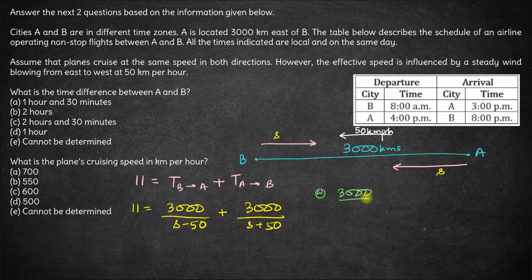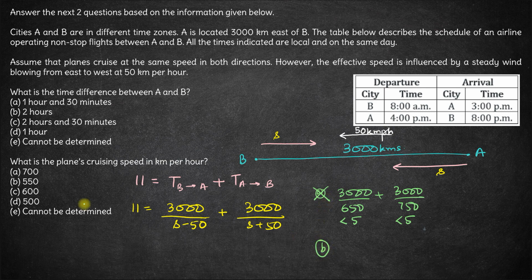The right hand side is 3000 upon 700 minus 50, which is 650, plus 3000 upon 700 plus 50, which is 750. Now this number is definitely less than or equal to 5 and this number is also less than or equal to 5. So the sum here is definitely less than 10, but we wanted the sum to be 11. So option A is rejected.